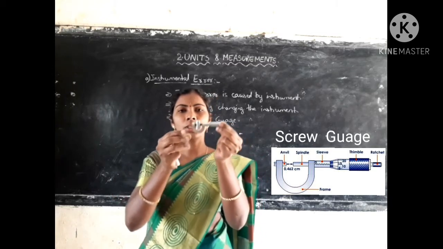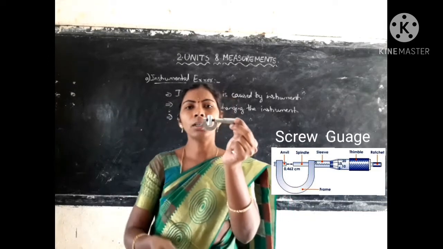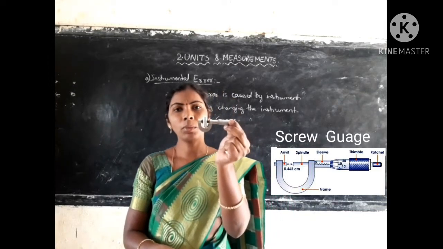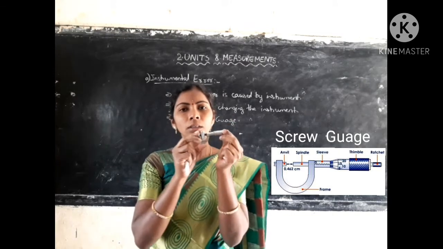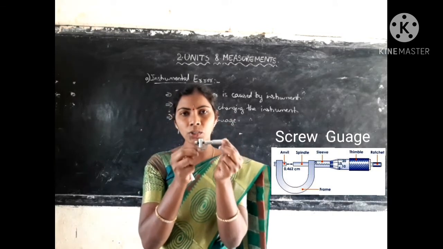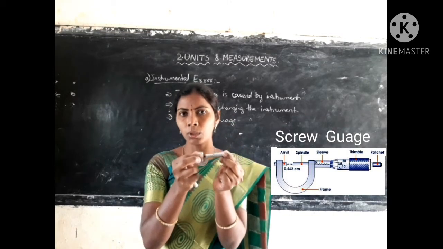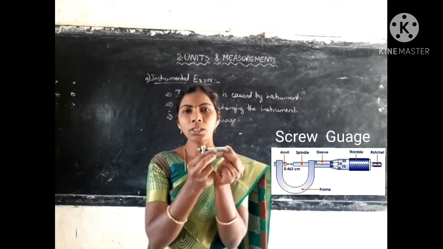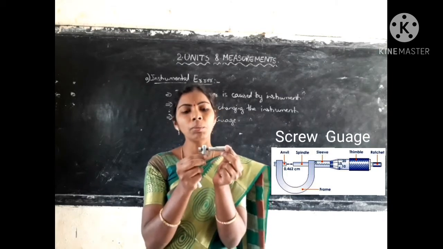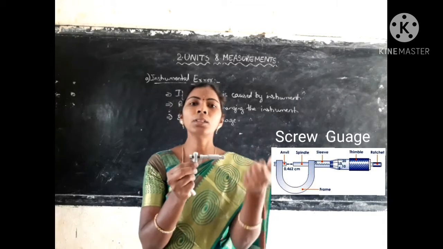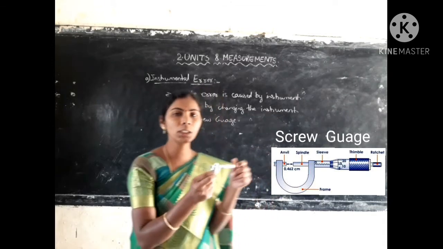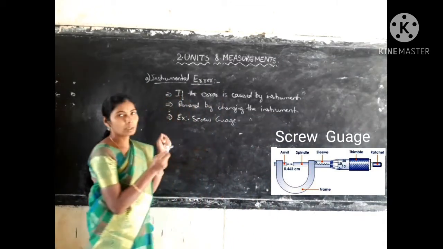It is used for measuring the diameter of this small cylindrical metal bob. Okay, so like this, if the error is caused by such an instrument used for measuring the diameter of this bob, if the error is caused by this screw gauge, we should replace the instrument with another screw gauge. So like that we can remove that error, that is instrumental error.